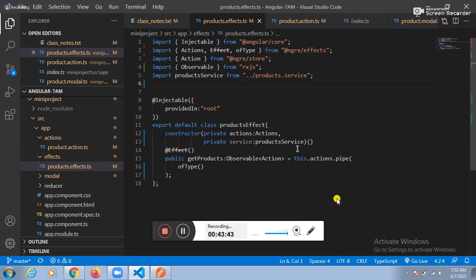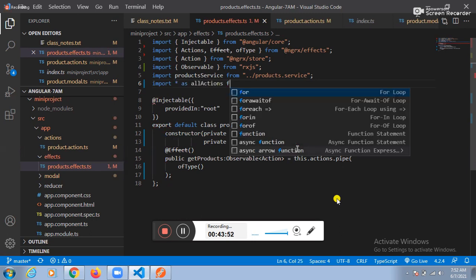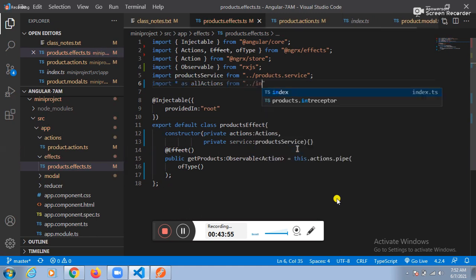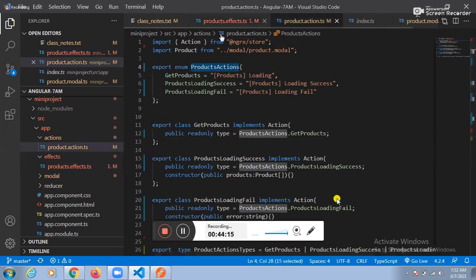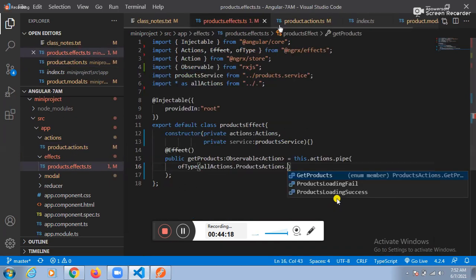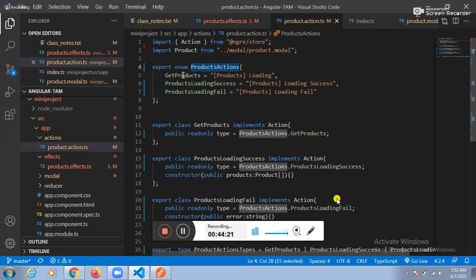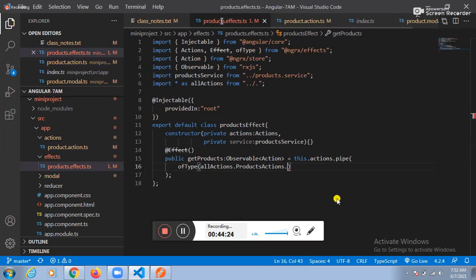Can I import everything here? Import star as all actions from dot slash index.ts. No need to place the index here; we can place the dot also, not an issue. In this all actions, do we have any enum? Yes, we have the enum. What is the name of the enum? ProductsActions. In this enum, what is our id one? Get products. Your id one is the get products here.